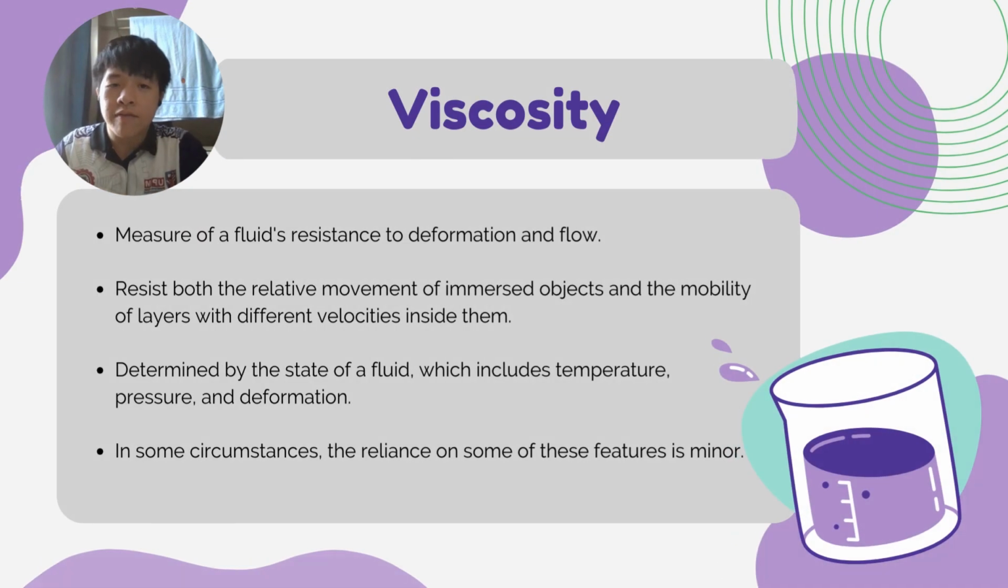So next, let's look at viscosity. Viscosity means the measure of a fluid's resistance to deformation and flow. It plays a crucial role in determining the flow characteristics of liquids. It resists both the relative movement of an immersed object and the mobility of layers with different velocity inside it. It is determined by the state of a fluid, which includes temperature, pressure, and deformations. In some circumstances, the reliance on some of these features is minor.